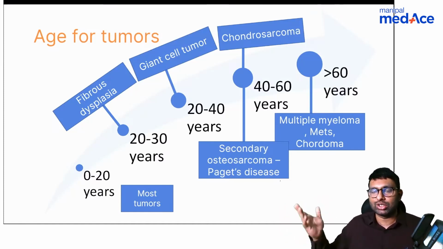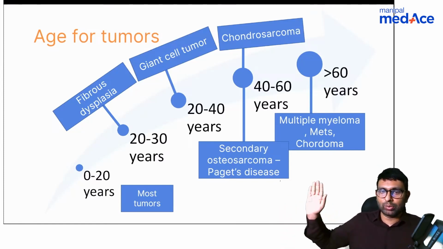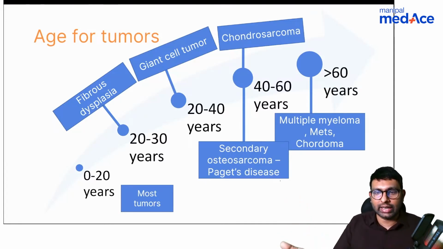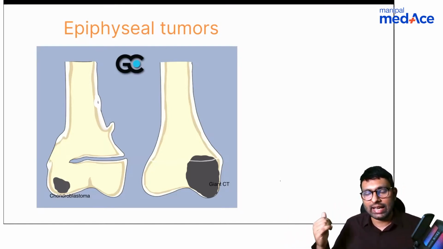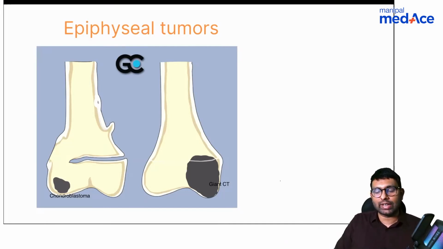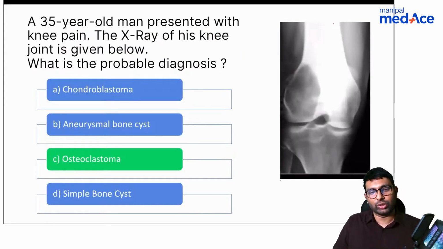Few tumors can be diagnosed just by age. Okay, giant cell tumor, not just because it's 20 to 40, there are other criteria as well. And Dr. Jain says 3 E's. I'll ask you later what those 3 E's are. First, let's come into the diagnosis. So epiphyseal tumor, we know that is ECG. Let's take Dr. Jain's mnemonic here. Epiphyseal tumor is ECG. C is chondroblastoma, which is in skeletally immature patient. Giant cell, it is skeletally mature patient. So we've arrived at the diagnosis of giant cell tumor, and this is a very important question.